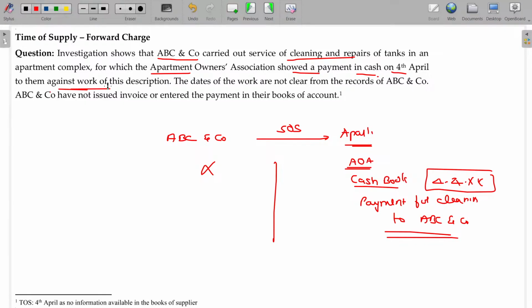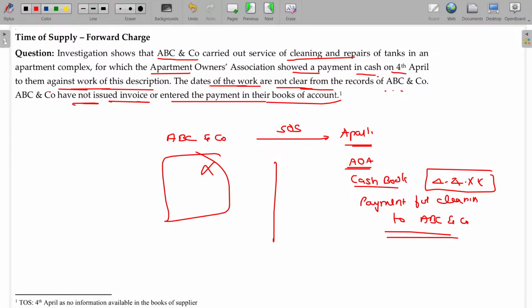Okay, against work of this description, the dates of work are not clear from the records of ABC. ABC has no record. ABC company has not issued an invoice or entered the payment in their books of accounts. They have totally omitted, meaning cheating. Then immediately the department found that you have rented this service. This will be your income. You have to pay the tax as on which date? 4th April, with the time of supply.